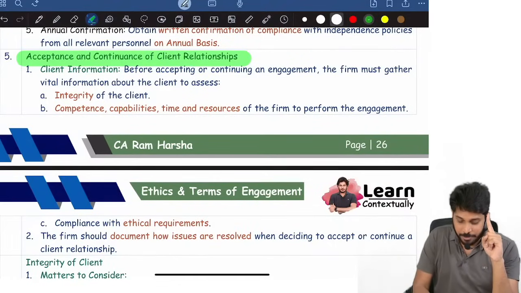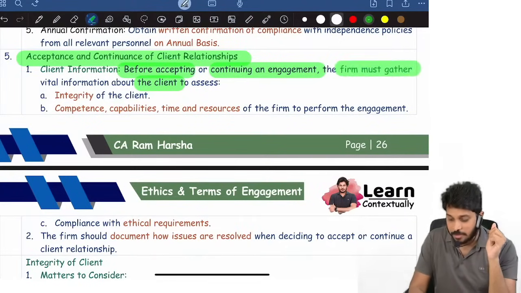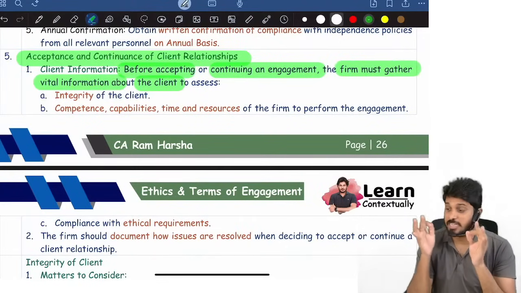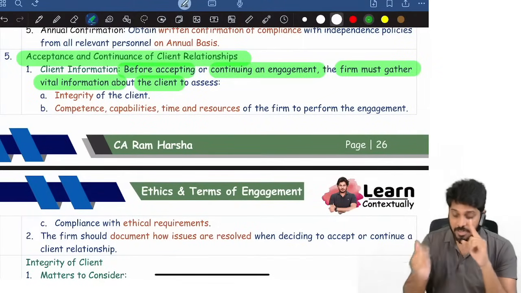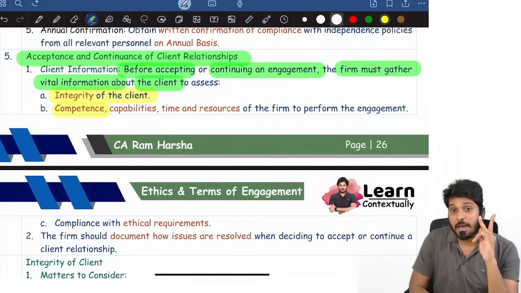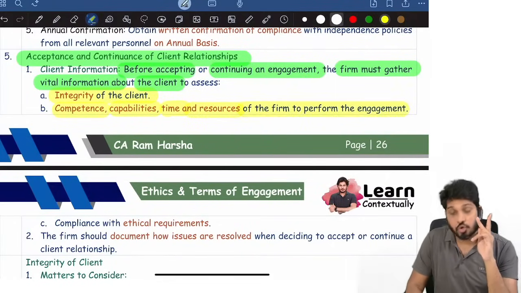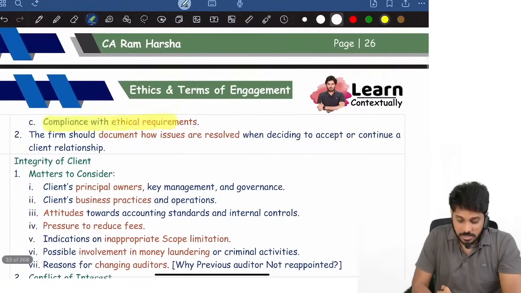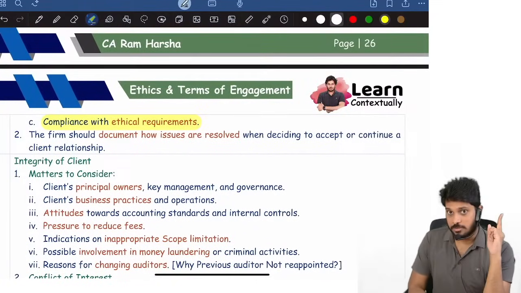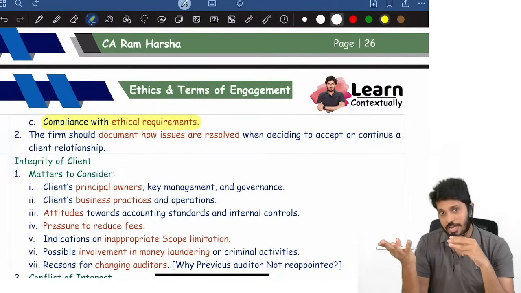First, before accepting a client, or before continuing with him, the firm must gather vital information. The firm must gather some information about the client. First one, integrity of the client. Second one, you should check your competence, your capability, whether you have time and resources, so that you can perform this work, and see whether you can comply with ethical requirements. So three things the firm has to consider before accepting or continuing a client relationship.